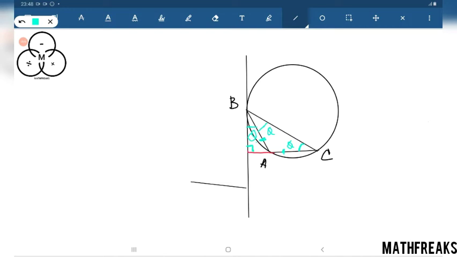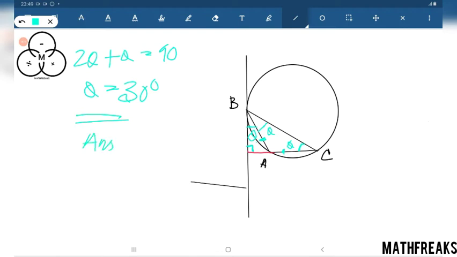So we can easily find the value of theta: 2 theta plus theta equals 90 degrees, or theta equals 30 degrees, and this is our answer.